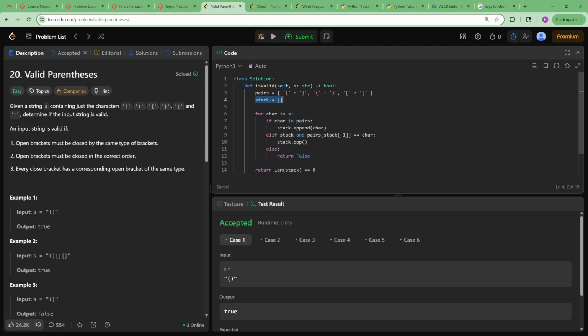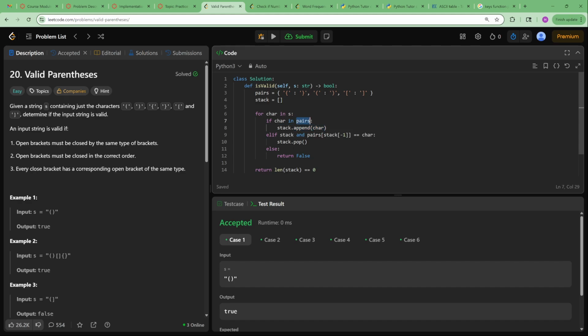Python doesn't have actual built-in stacks, so we just use a list. The list has all the functionality of a stack and other functions too, so I'm just going to use it like a normal stack. Then we're going to iterate through all of the characters in the string. If the character is in the pairs, which will only look at the keys, so if it is an opening bracket, then we will append that character to the stack.